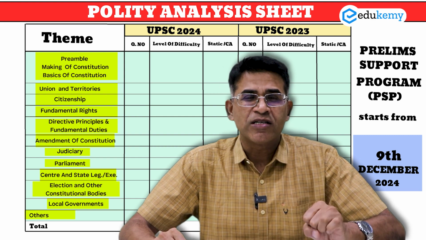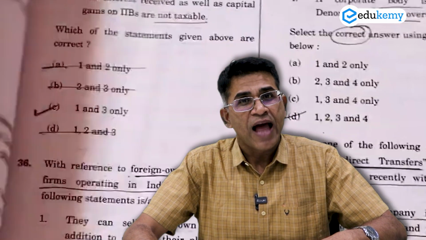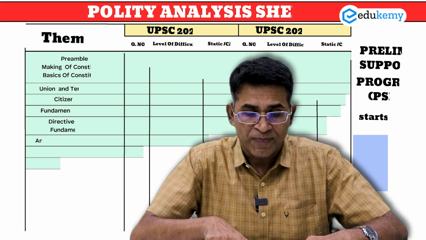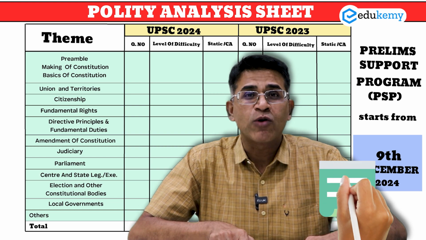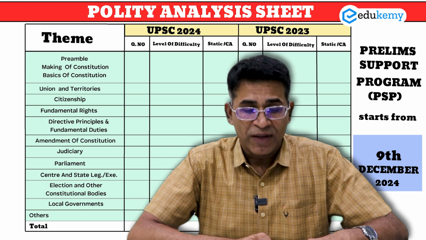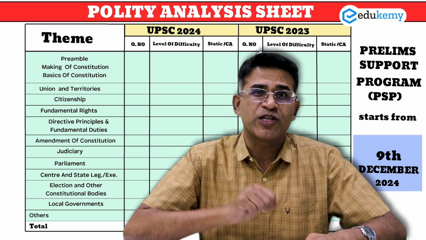So what you should do is go year by year. Say आपने 2023 का पेपर उठाया and write down which are the questions which are from these particular topics. So, for example, आपने identify किया there are 2 questions on citizenship. Then fill up the question number. Say you find there is 1 question from judiciary. Write the question number. वैसे ही आपने identify किया that there is maybe 1 question from topics of making of constitution. Write the question number.